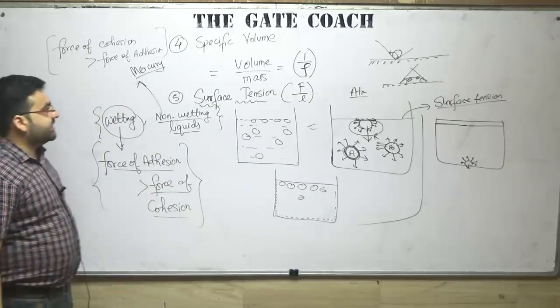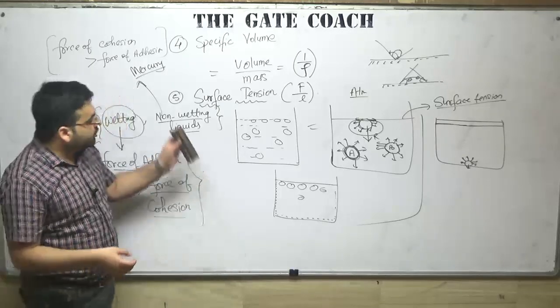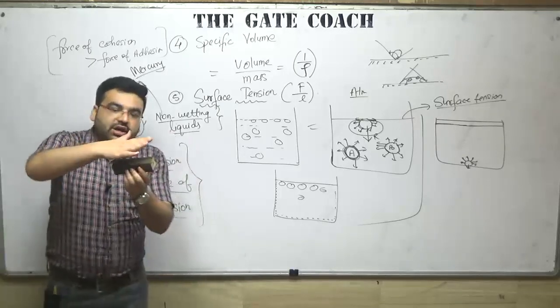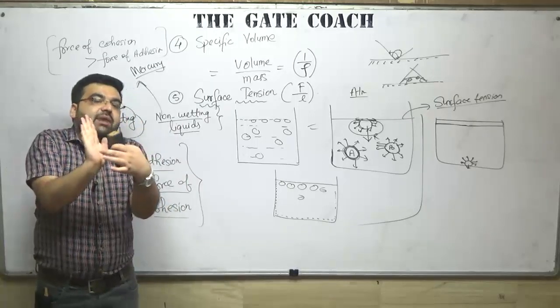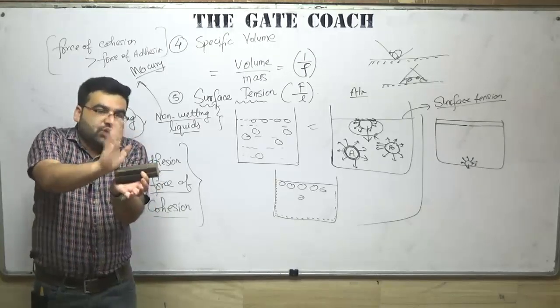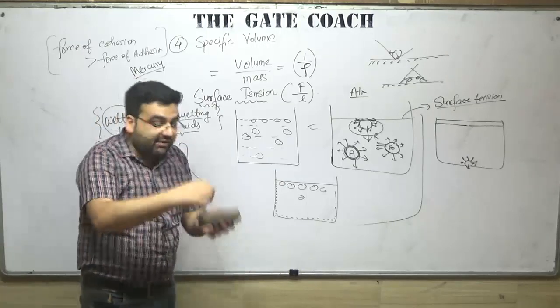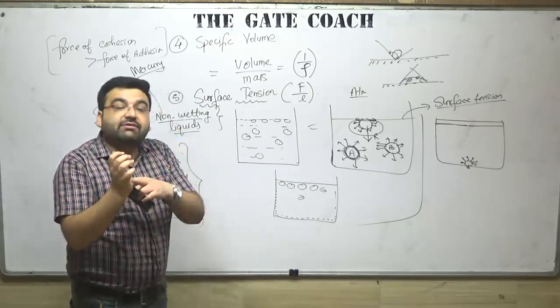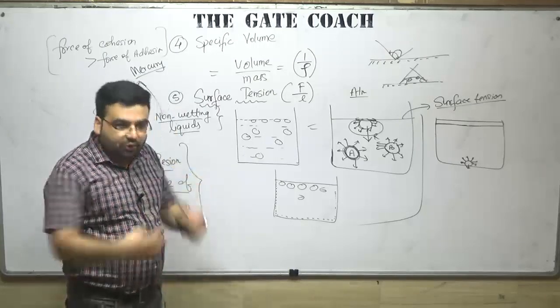But as far as non-wetting liquids are concerned, the force of cohesion, that is the force between the liquid's own molecules or particles, is very high as compared to this. So it will try to have the minimum area. It will try to go to its friends. Who are my friends? My friends are the particles which have close contact and a close bond with me.